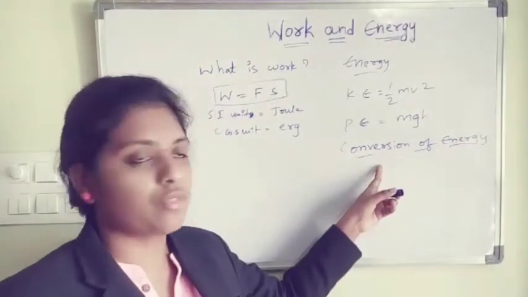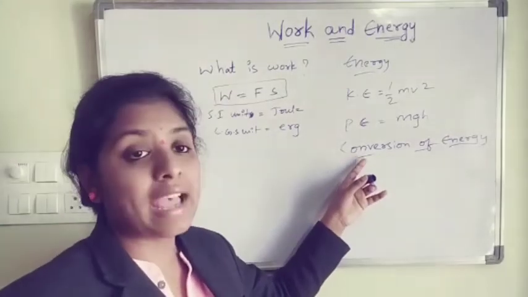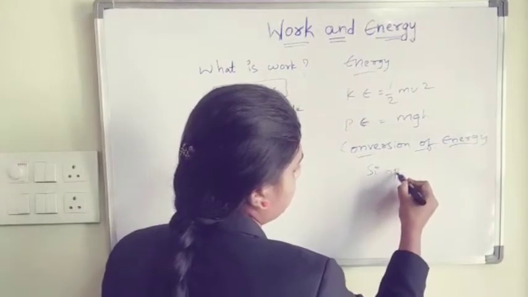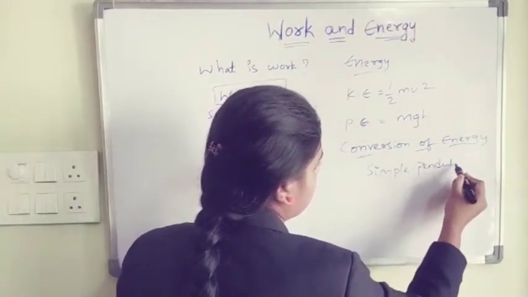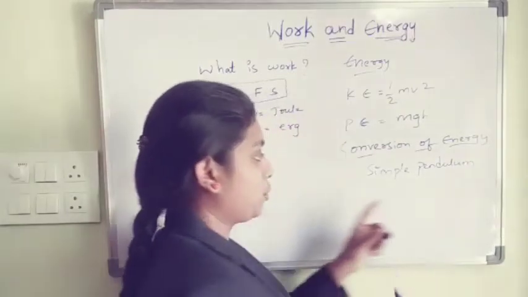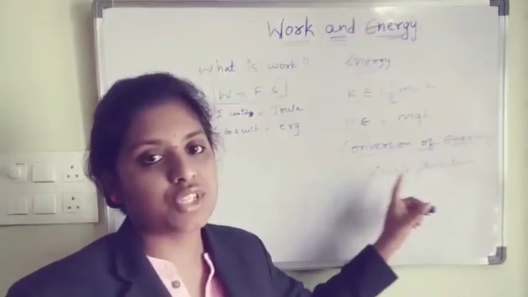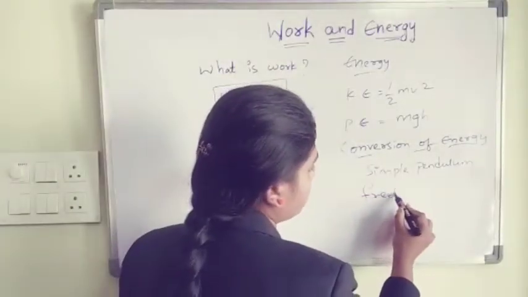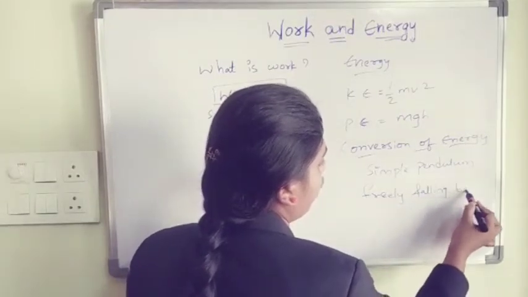So many conversions of energy we have seen. We have done some examples like the simple pendulum, a good example: kinetic energy to potential energy, potential energy to kinetic energy. We can see the conversions of energy in a simple pendulum and a freely falling body.